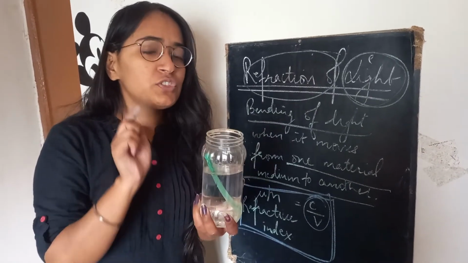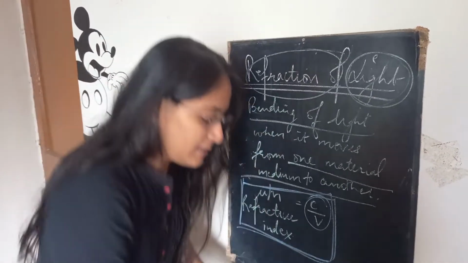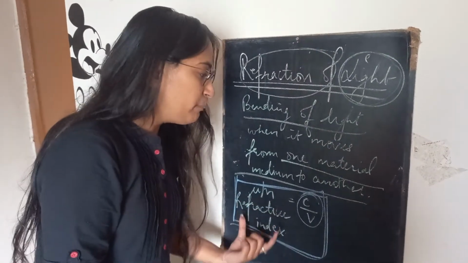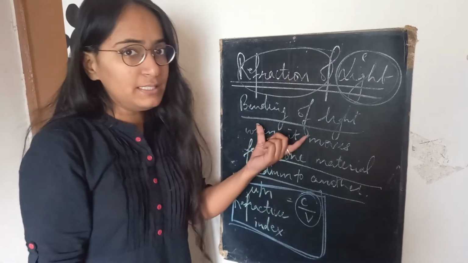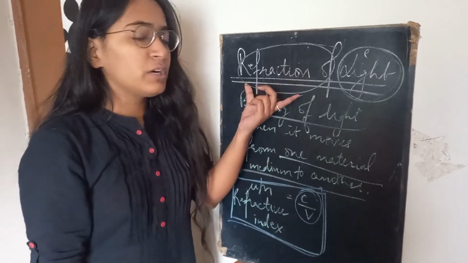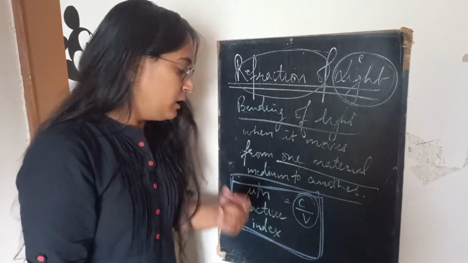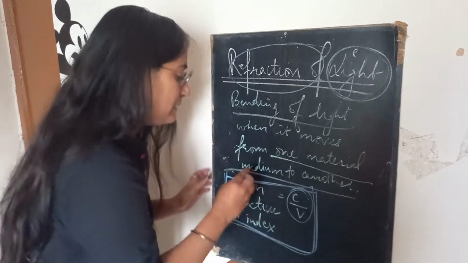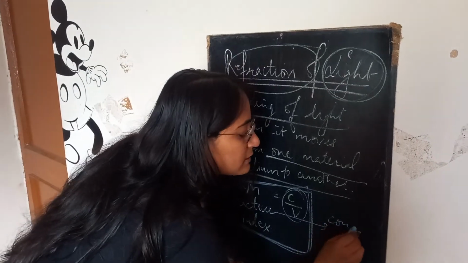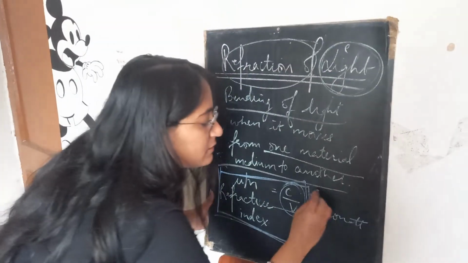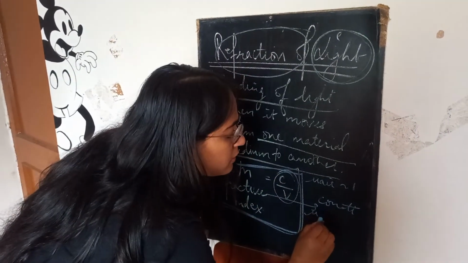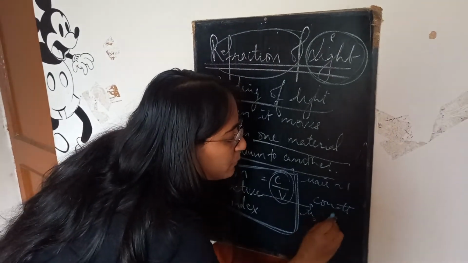Because of the change in speed of light, I have the refractive index, which is a measure of how much the light will bend, which implies how much the refraction will occur. So refractive index is equal to c by v, and this is a constant for a material. For example, for air it is approximately equal to 1, and for, let me say, glass, it is 1.33.